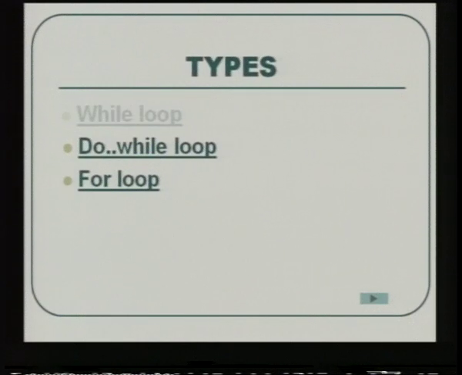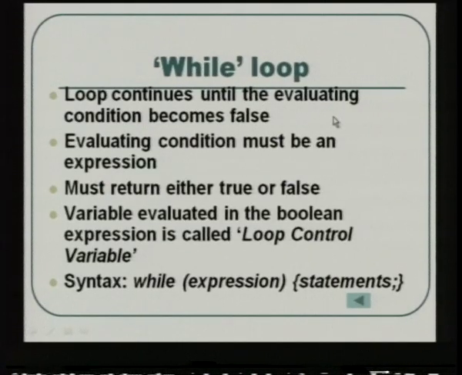The types of loops are the while loop, the do while loop and the for loop. We will see each of these. In the while loop, the loop continues until the evaluating condition is false. As long as the condition is true, the loop will continue, and the condition must be an expression. Generally it is an expression, though sometimes you have while one also in certain situations. Normally we have only an expression.